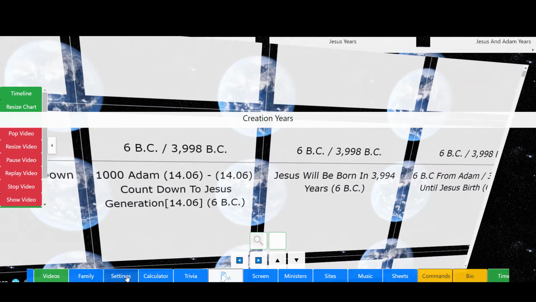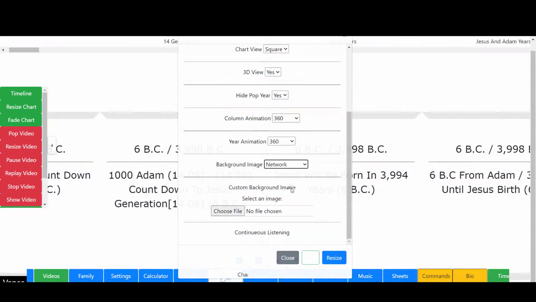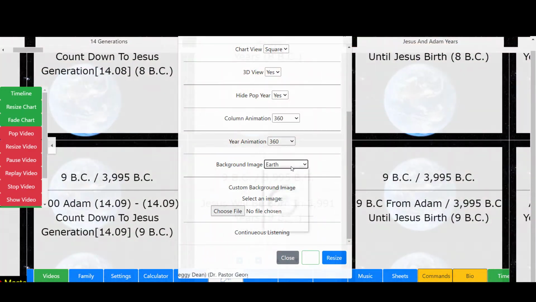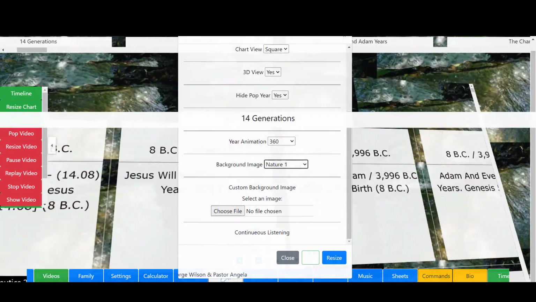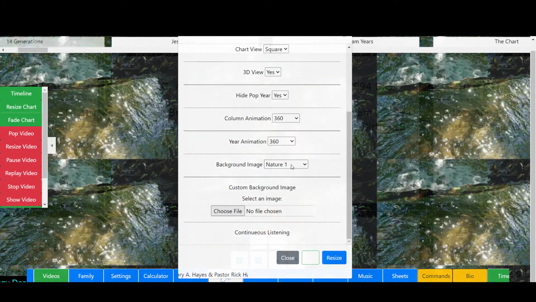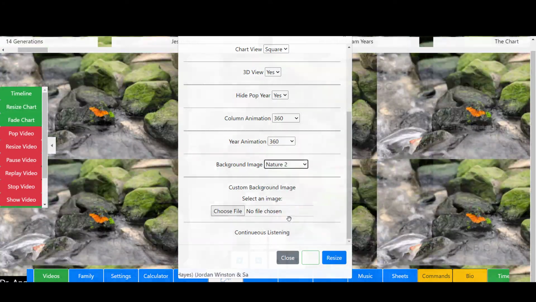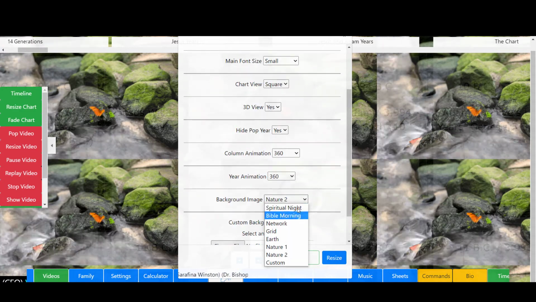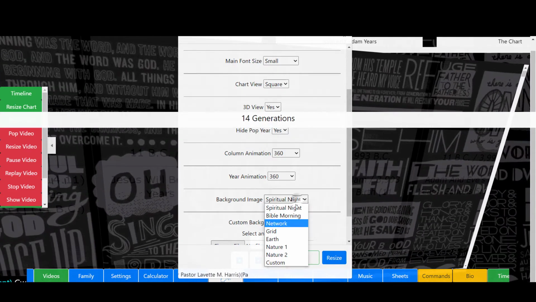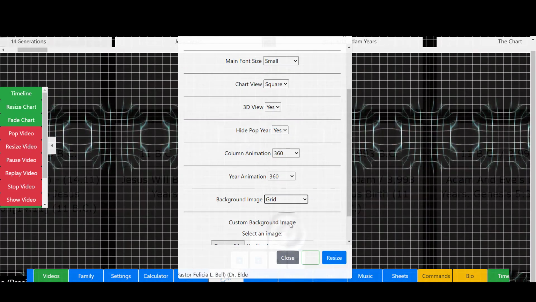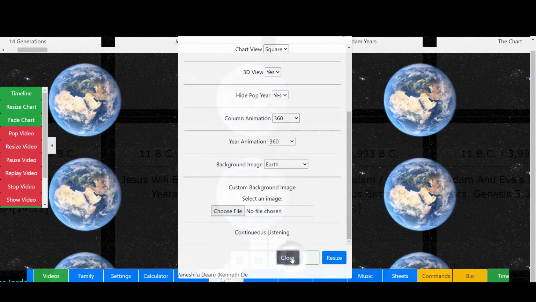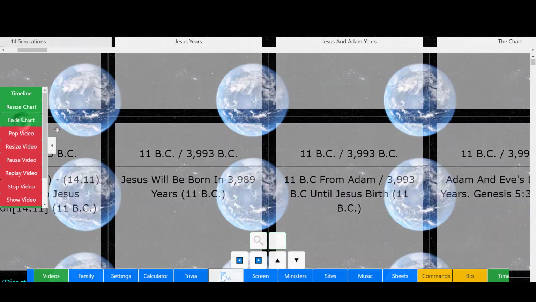Let's see if we got any other options. We got network. I think that's a pretty cool effect there in the background. We got Earth, which we just saw. We got Nature 1. Is that a pond? It looks like a view. Let's go ahead and fade that background so you can kind of see. Let's do Nature 2. Got some butterfly, looks like. And let's do Spiritual Night. I think that's pretty cool. It's got some cool backgrounds, actually. So we'll stick with our Earth. We got a grid, too. Let's stick with our Earth. And, yeah, just wanted to showcase that. And let's go ahead and unfade that.